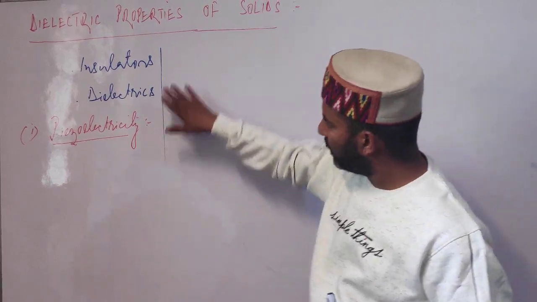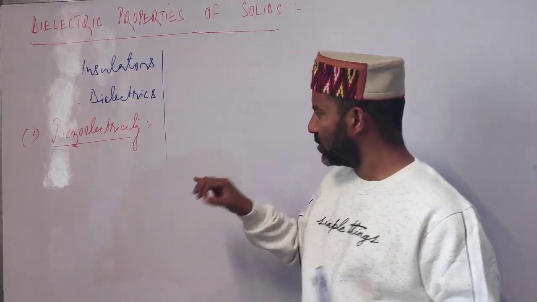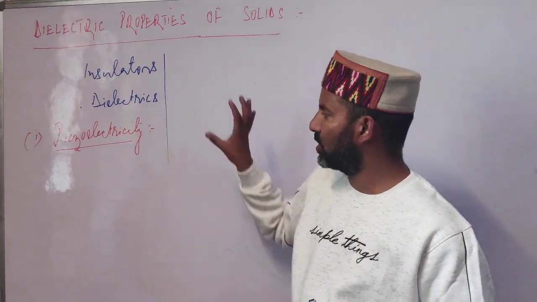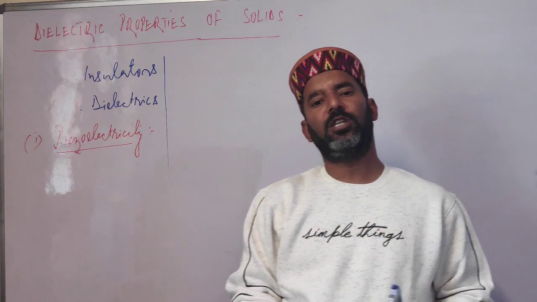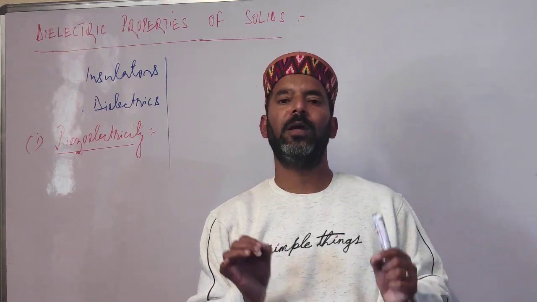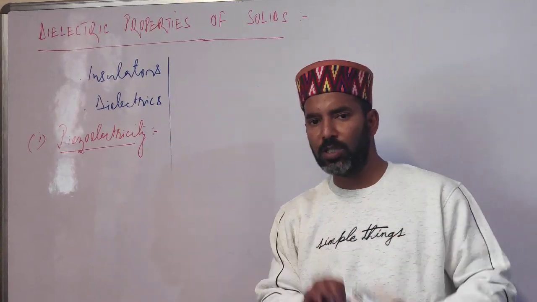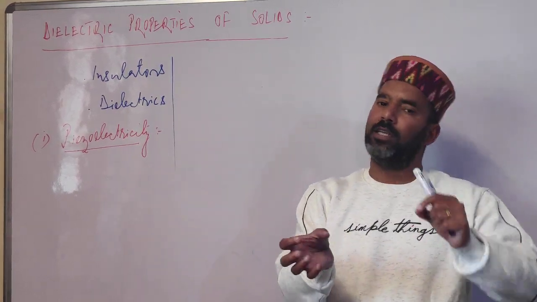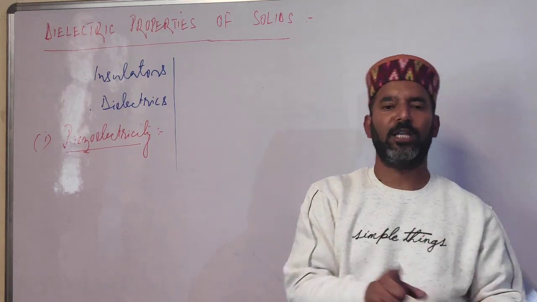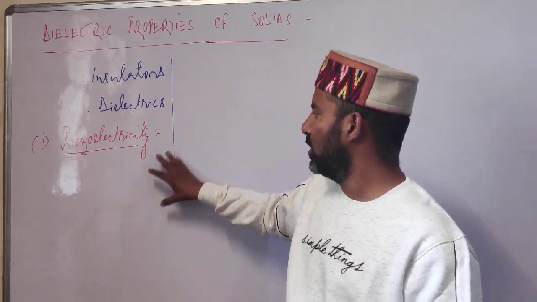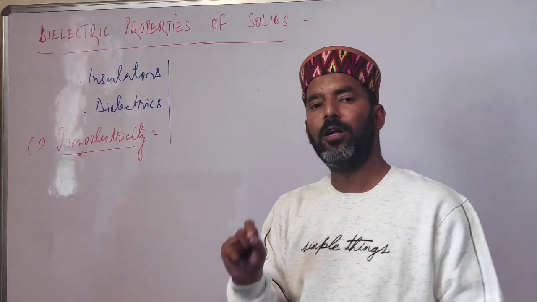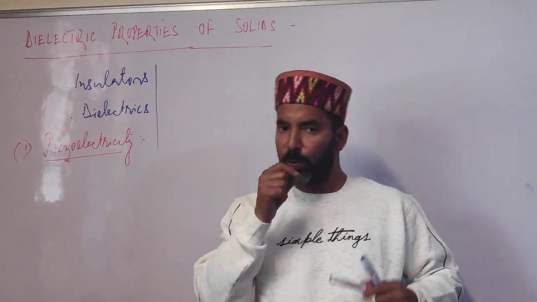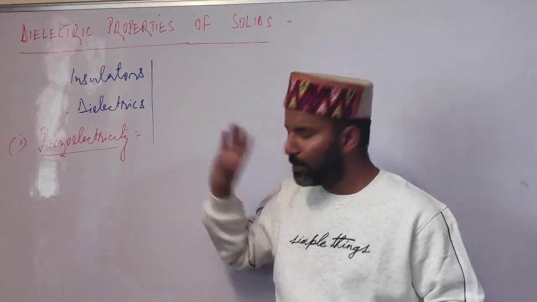So students, piezoelectricity is a property by virtue of which a dielectric crystal will produce electricity on the application of mechanical strain. And this is because when mechanical strain is applied on the crystal, there will be deformation due to displacement of ions, and such compounds are therefore called piezoelectric materials.